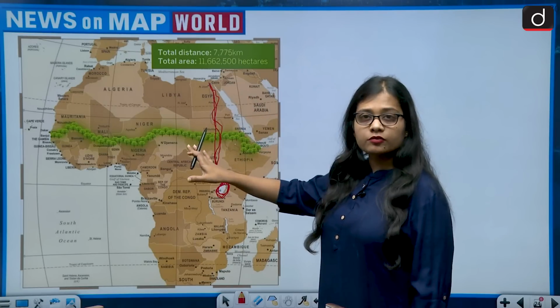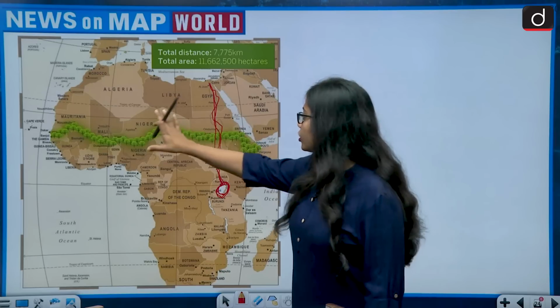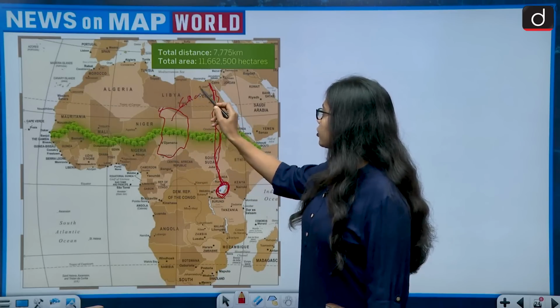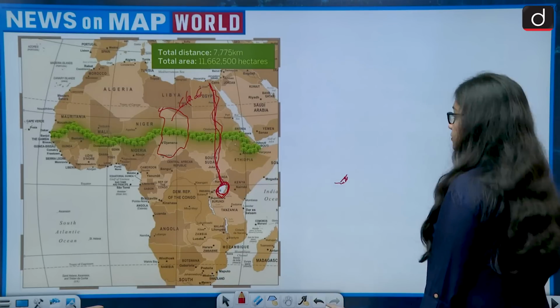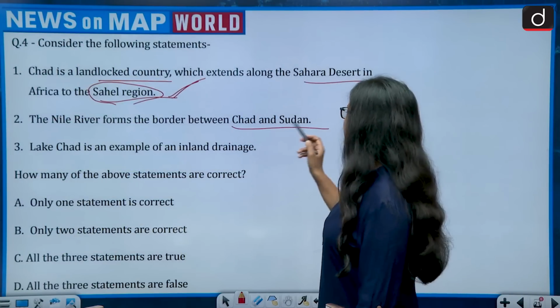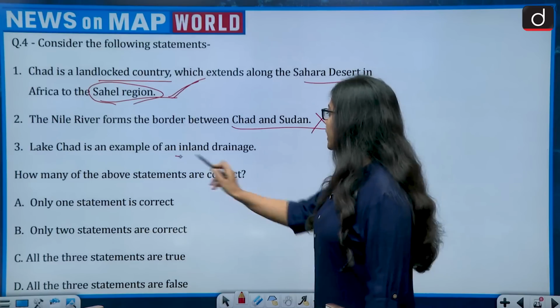There are other countries also, but majorly these countries. And the Nile River does not go to Chad. It does not share its border with Chad, and it does not even go into Chad. So the statement that the Nile River forms the border between Chad and Sudan is wrong.